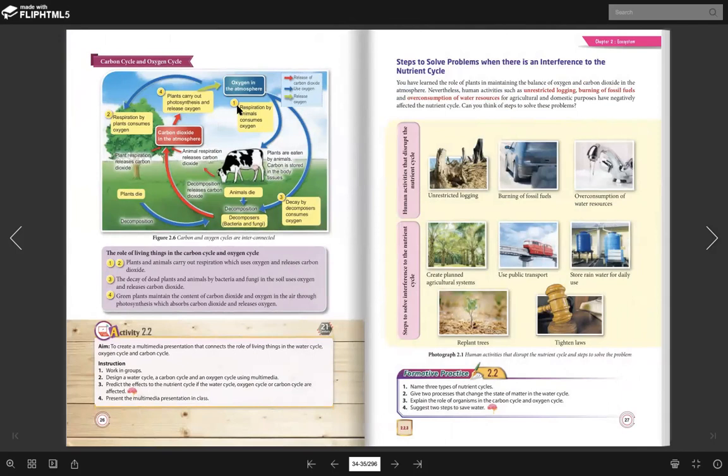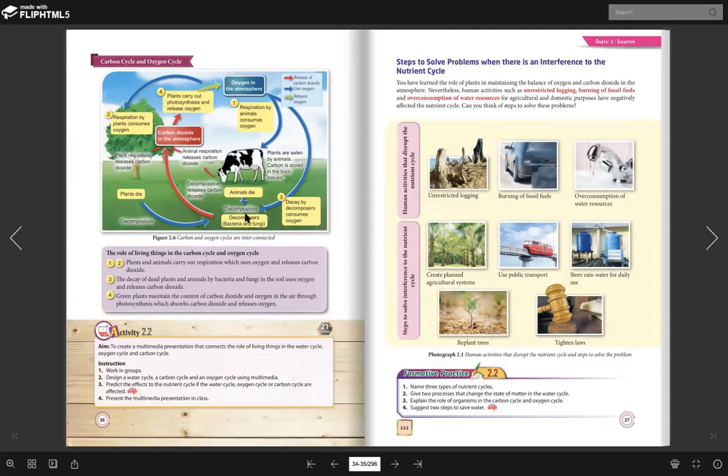So, the first one, respiration by humans consumes oxygen. So this is an animal. We know that animals will take oxygen for respiration. So this is oxygen from the atmosphere, and the animal will take oxygen to do respiration. At the same time, here you see decomposition. Decomposition is done by decomposers. Examples of decomposers are bacteria and fungi. They also require oxygen to do respiration. Ni awak tengok, decay by decomposer requires oxygen. So decomposers also require oxygen to do the decomposition.